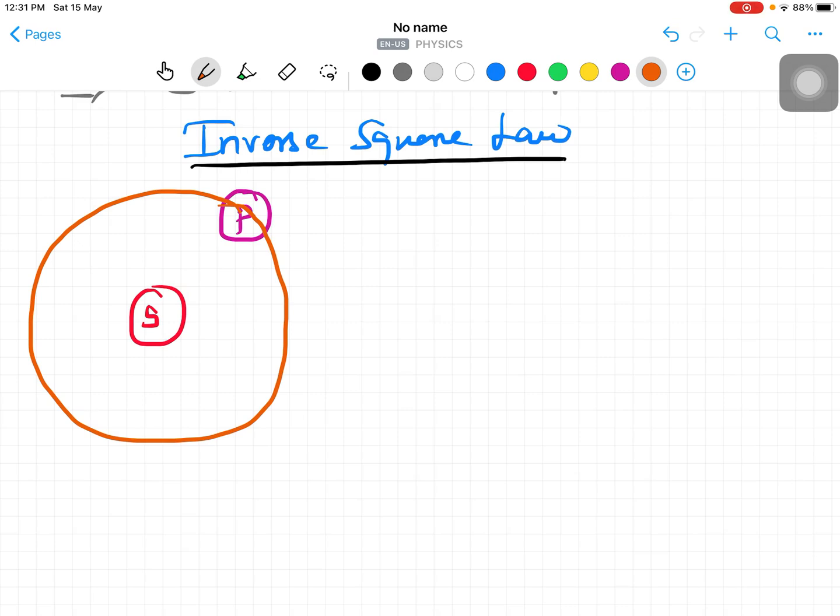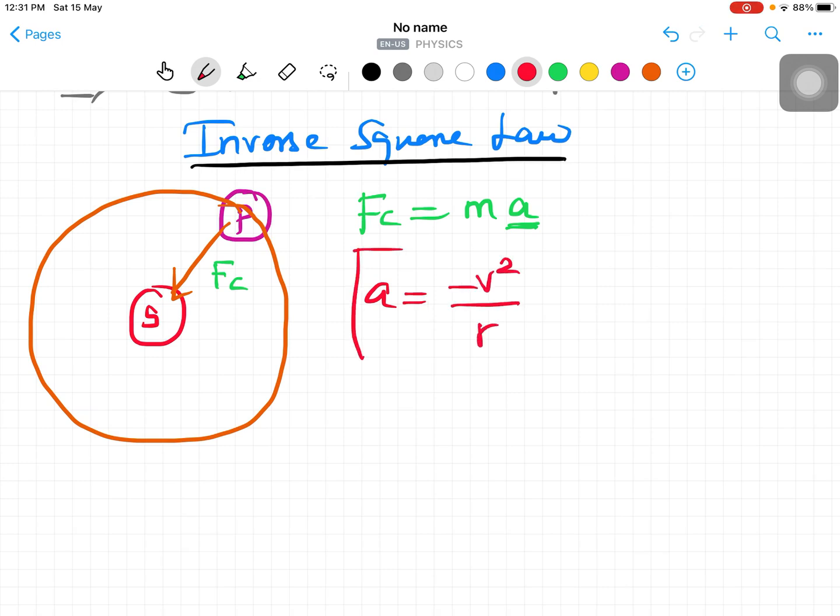So for a planet, definitely there is a force of attraction between the planet and the sun. One force will be created here, and that force is called FC, the centripetal force, right? Based on Newton's second law, F is equal to ma. Here a is the centripetal acceleration. So what is centripetal acceleration? It is minus v square by r. I think all of you know this, minus v square by r, the centripetal acceleration formula.